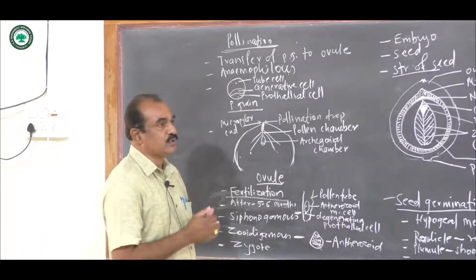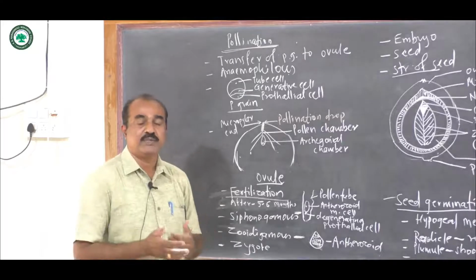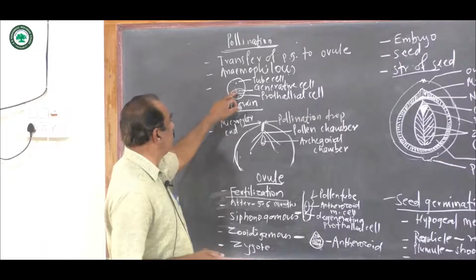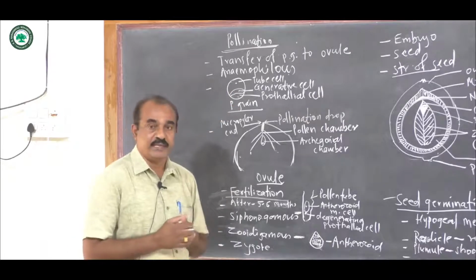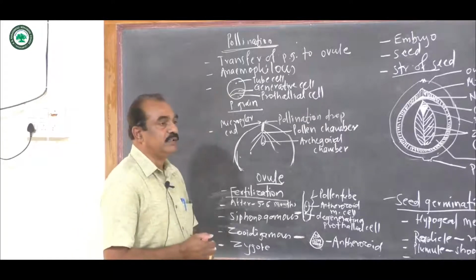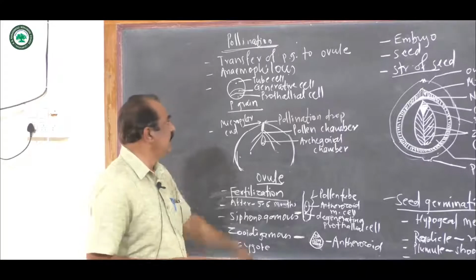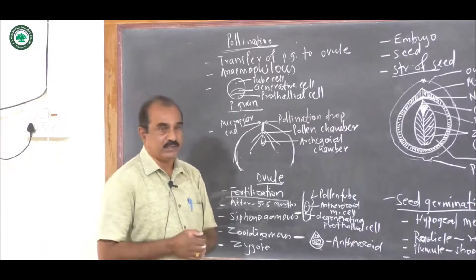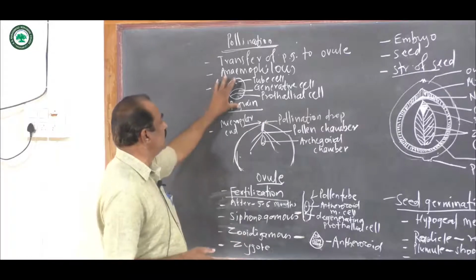The upper cell is called the tube cell, which gets metamorphosed into the tube. Now below this there is the generative cell. It is very important for the process of fertilization. And toward the lower side there is a very small, lens-shaped cell. It is called the prothallal cell. Now this is the 3-cell stage.